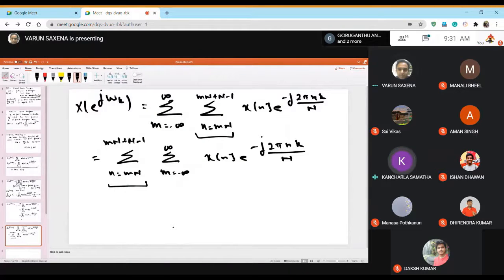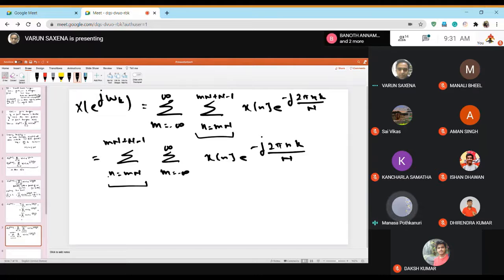How is it? No, sir. Think about it. What I want is this, because the thing is that the DFT is going to be a finite sequence which will start from 0 and go to N minus 1. So I want this term to vary from 0 to N minus 1. What sequence? If anybody can tell me, it's an open question now. What do you think should be done?